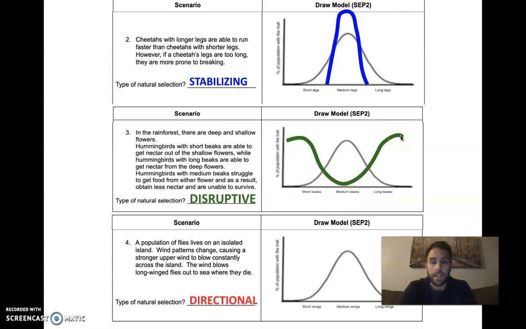All right. And then lastly, our last example would be directional selection. Here, it's more advantageous to have short wings. And so we see more and more of our individuals shift from having average medium wings to more and more short wings.